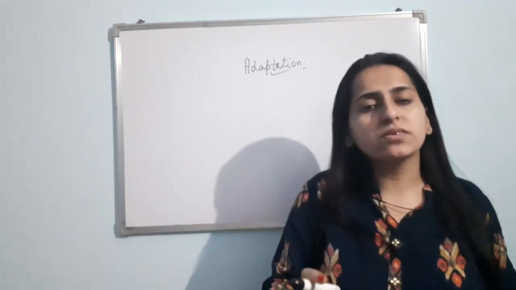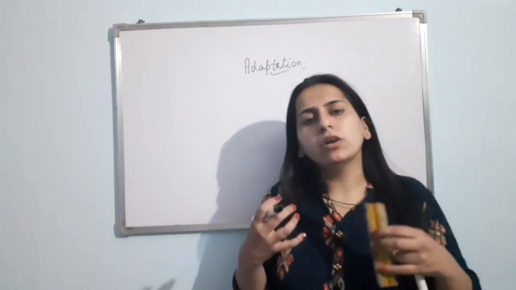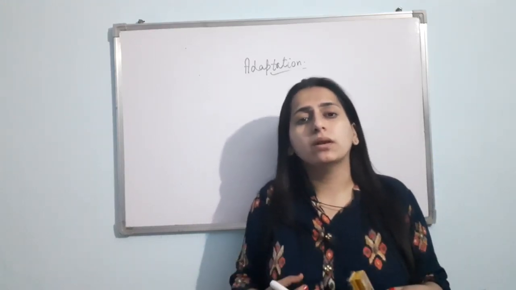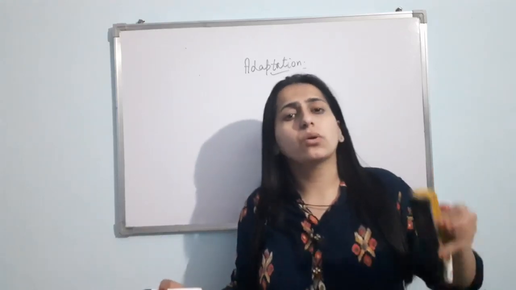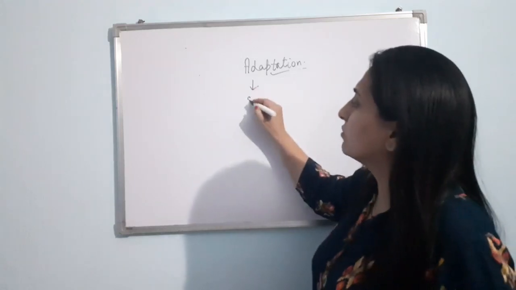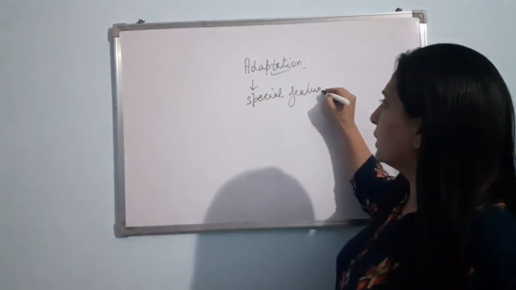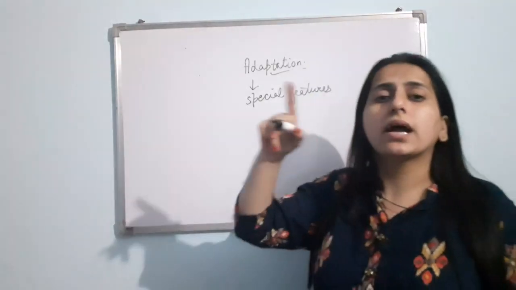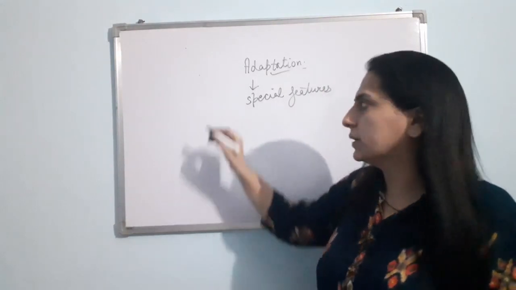So the presence of special features that makes the survival of an organism possible in a particular area, that special feature is known as adaptation. Clear? So adaptation means the special features that are present in an organism that makes its survival possible in that particular area.